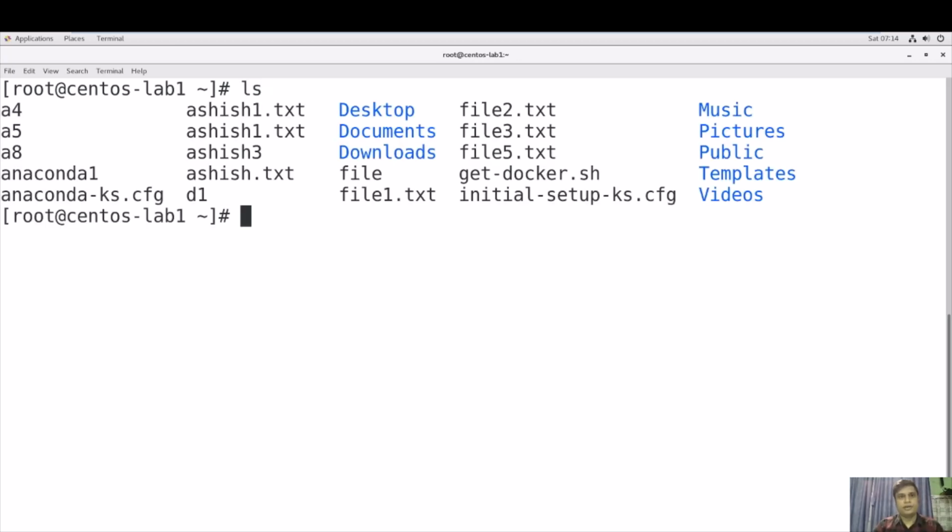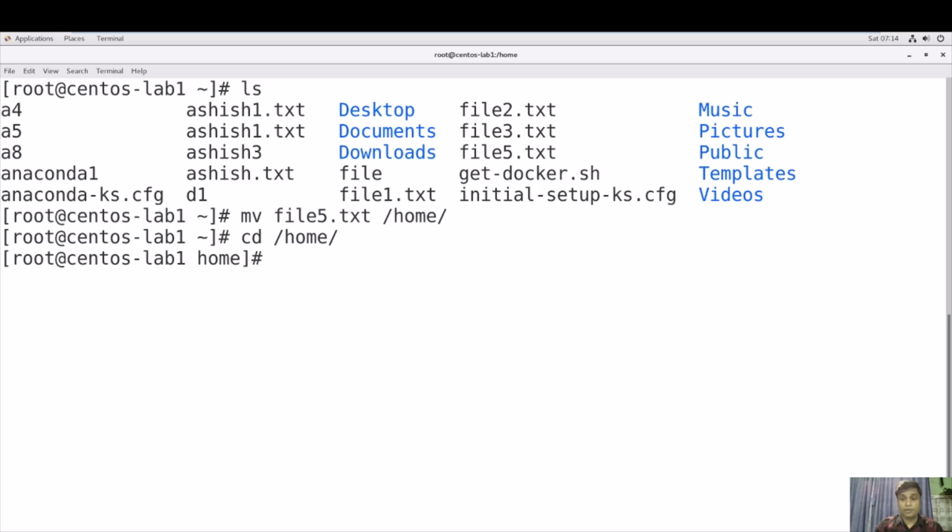Now you can see this file is copied. Suppose you want to move this file, right? So I want to move this file5.txt into some directory. So what I will do, I will use mv, then file5.txt, and I want to move this file to the /home directory, right? So you can use the directory and enter. Now this file is moved to the /home directory. If you want to see, you can go to home and do ls.